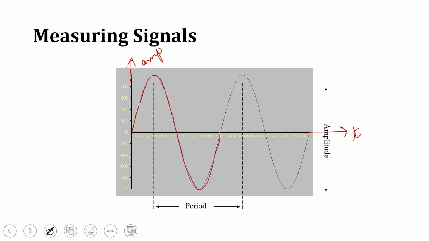You can see this is one cycle of a sinusoidal waveform. We also call this one cycle one period. In this graph, it is denoted from this region to this region. One positive half cycle and one negative half cycle together form one cycle, which we call one time period. This is how we measure the signals.